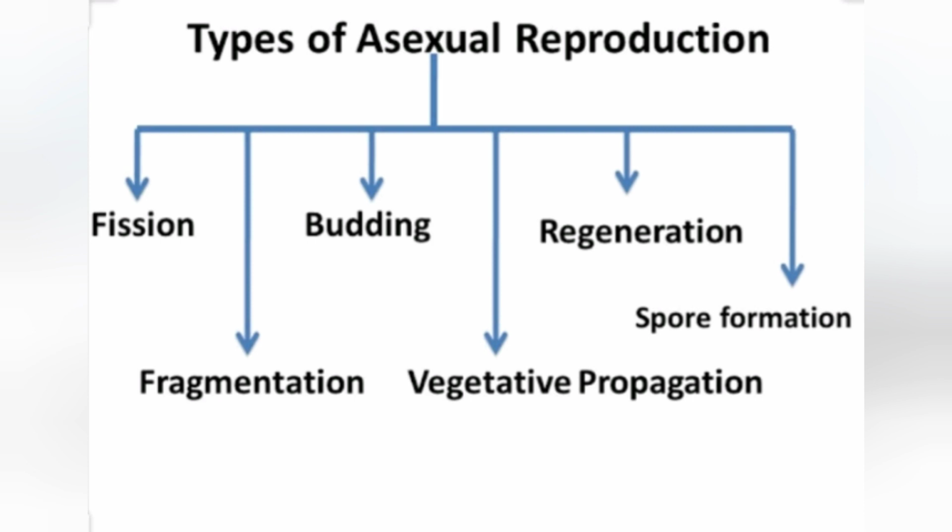Asexual reproduction. What is asexual reproduction? It is a type of reproduction where the production of the offspring is done by a single parent. It is seen in unicellular organisms, some plants, and some simple animals. The offspring are identical to one another and even to their parents as well. Such morphologically and genetically similar organisms or individuals are called clones.